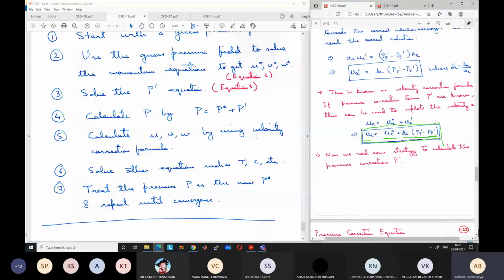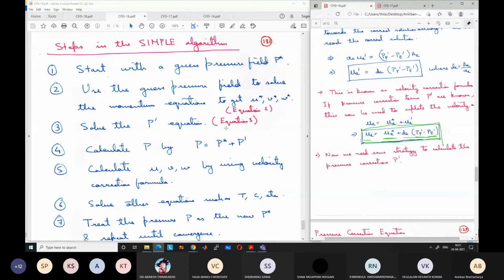So this algorithm is known as the SIMPLE algorithm and has been very cleverly designed by modifying the continuity equation into a pressure correction equation. Okay. Any questions on this?